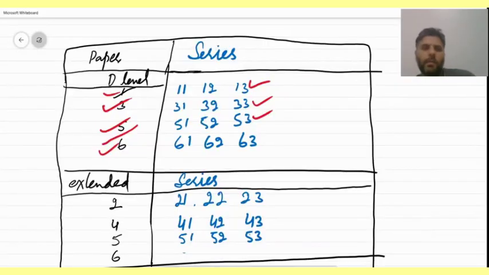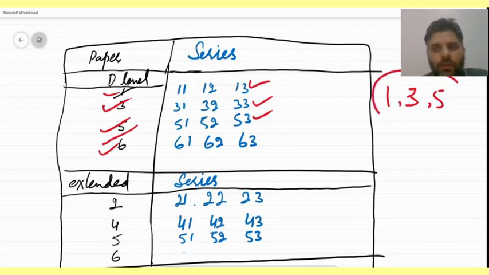We'll discuss the paper series. So what are those paper series? For a single paper, there are different versions of papers, differing in the difficulty of the paper. Paper 1 is a little bit easier than paper 3, we can say, but all three papers are the same. There are 3 series for every paper. Let's take the example of O level. If you are opting for, for example, paper 1, paper 3 and paper 5, this will be the combination of papers for your exam.